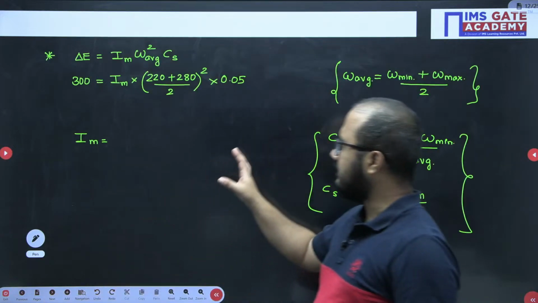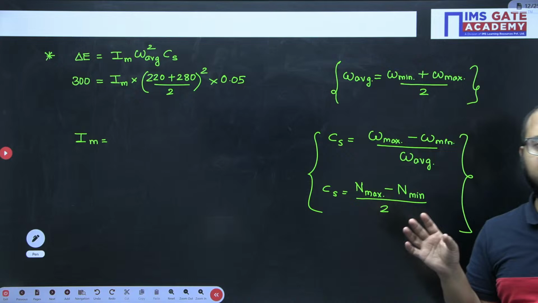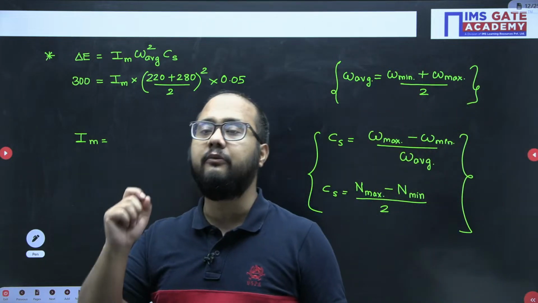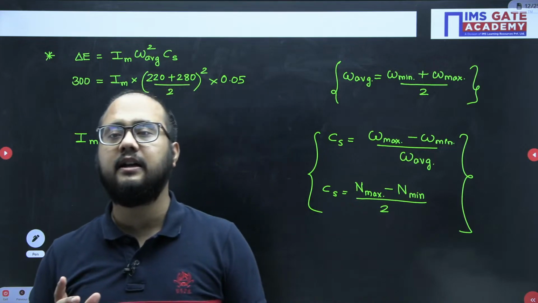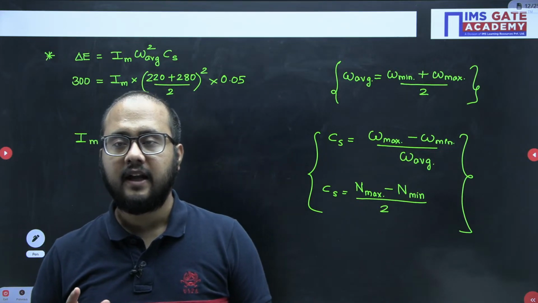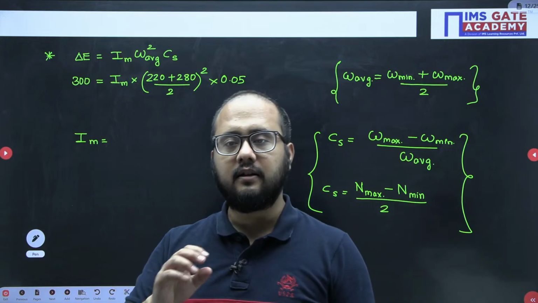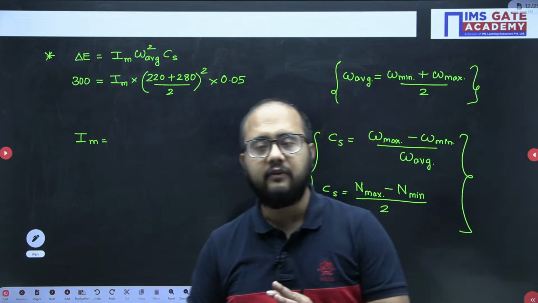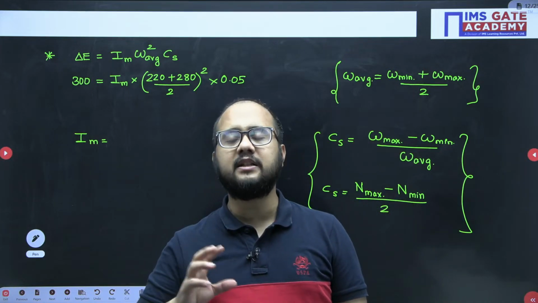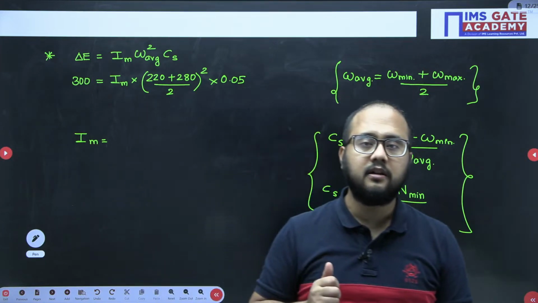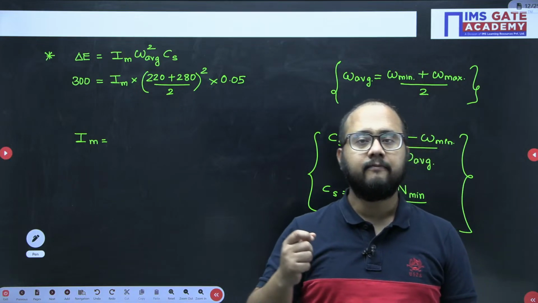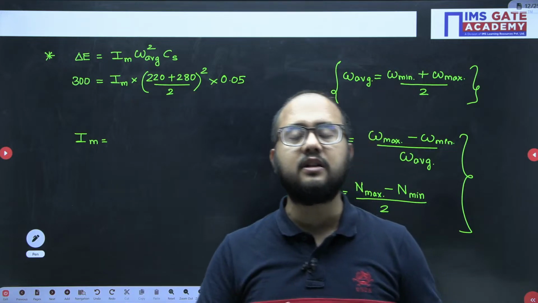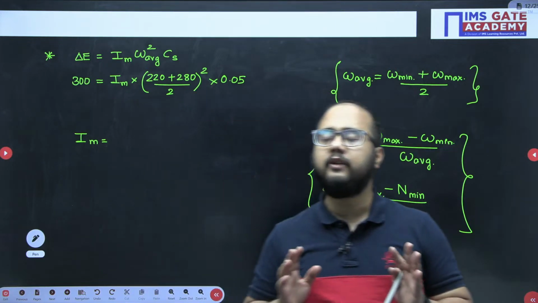See, it's a very basic question. From the starting only I've told you, flywheel is a very scoring topic in the GATE examination. If you have understood everything regarding the basic or fundamental part of a flywheel, how we can relate different parameters with each other, what is fluctuation of energy, what is work done per cycle, and if you have solved previous year questions, then flywheel is a very scoring topic for you.